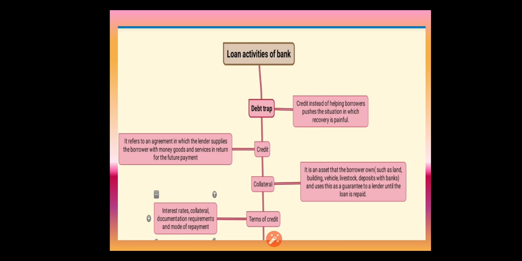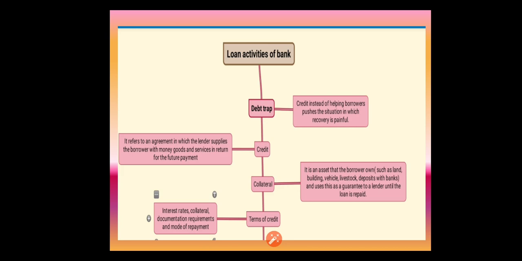Collateral is an asset that the borrower owns, such as land, building, vehicle, livestock, deposits with banks and others, and the borrower must use it as a guarantee to a lender until the loan is repaid. Okay, so it must be with the lender till the loan is repaid. If the borrower fails to pay the loan, the lender has the right to sell the asset or collateral to obtain payments.